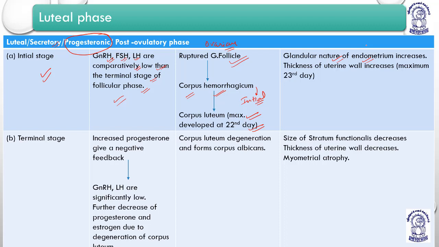Now ovulation is already done. Now we are going to receive a fertilized egg. So that is why the glandular nature of the endometrium increases. The thickness of the uterine wall increases and is maximum at the 23rd day. The reason being, progesterone levels are high. Why? Because the corpus luteum is maximum at the 22nd day. So high levels of progesterone further initiate the endometrial activity.